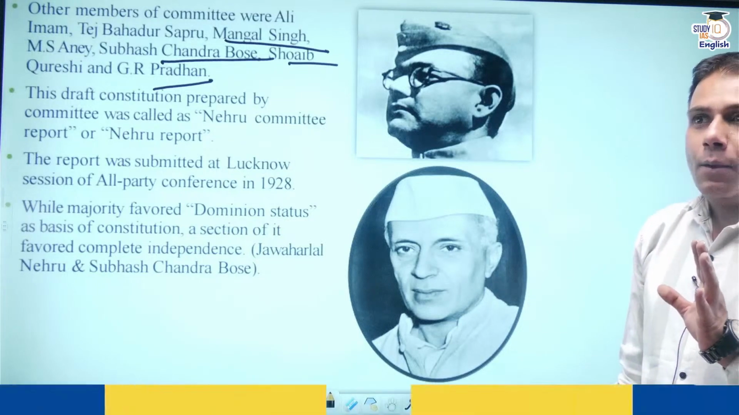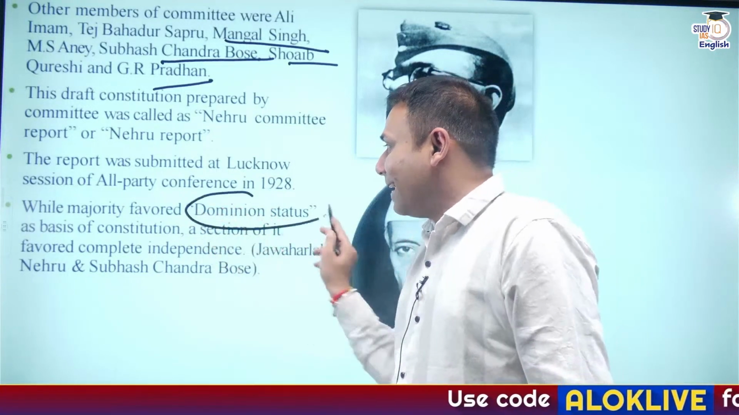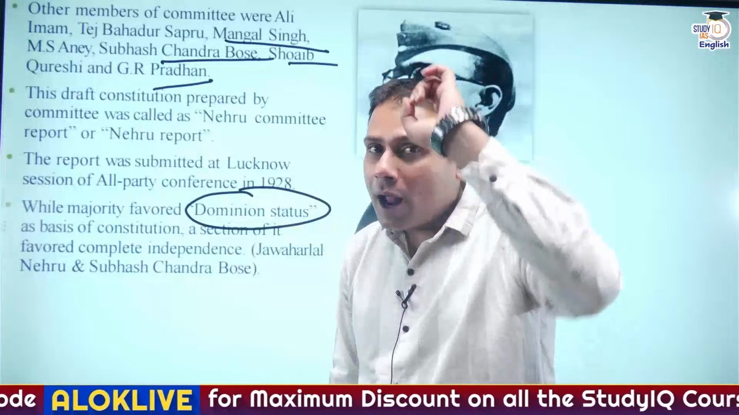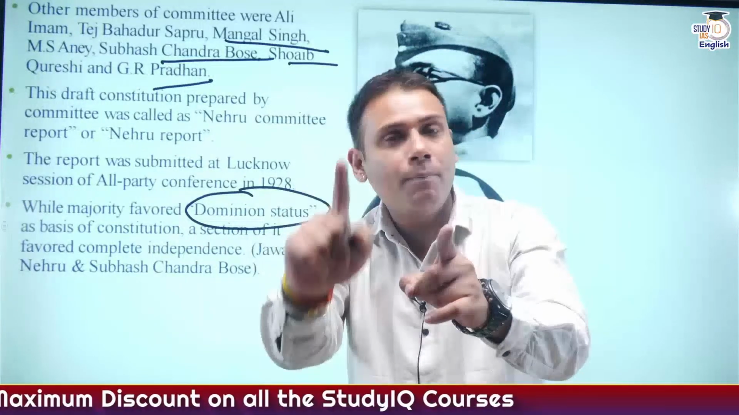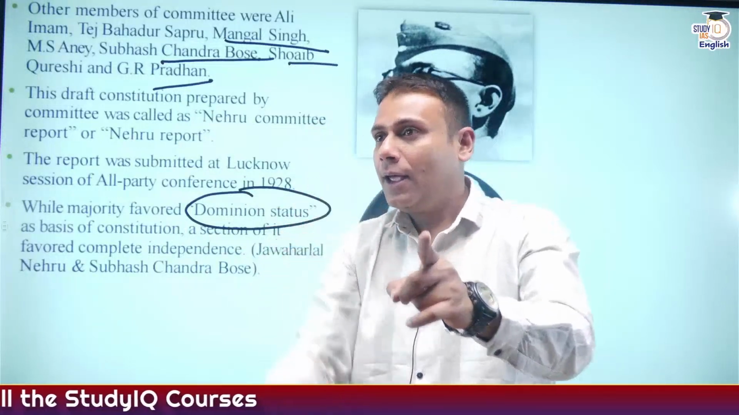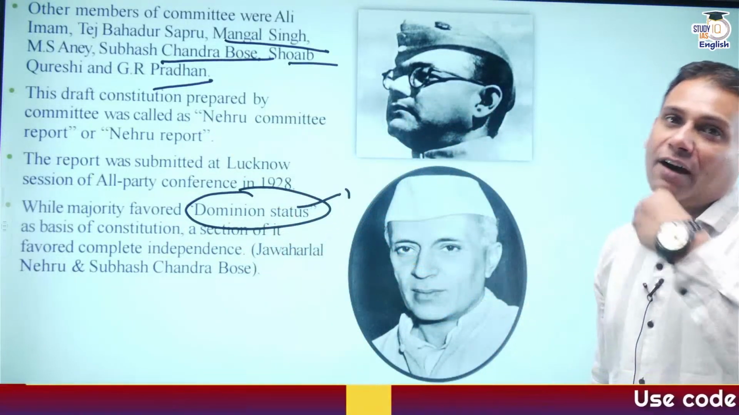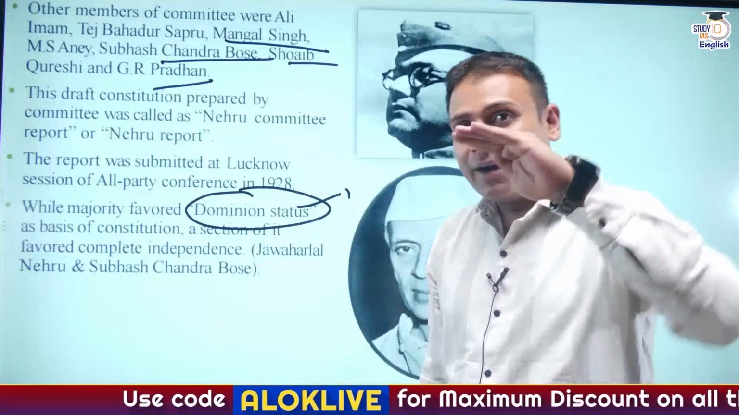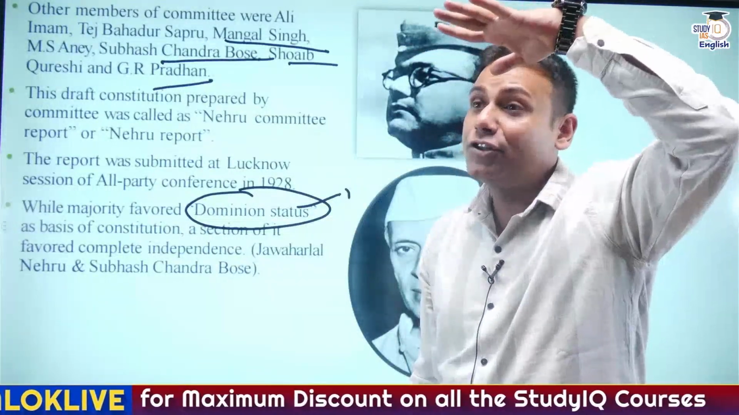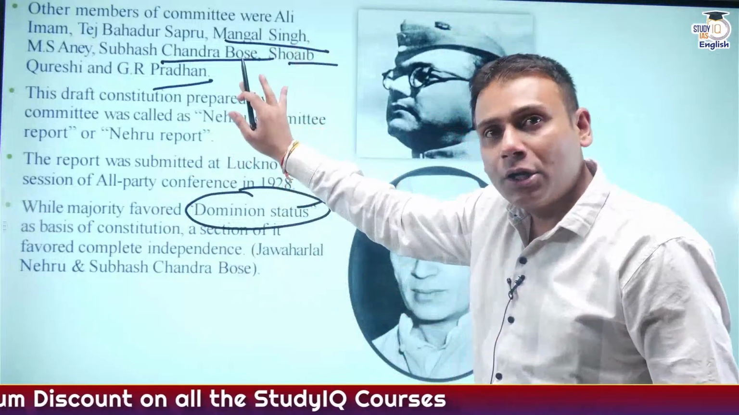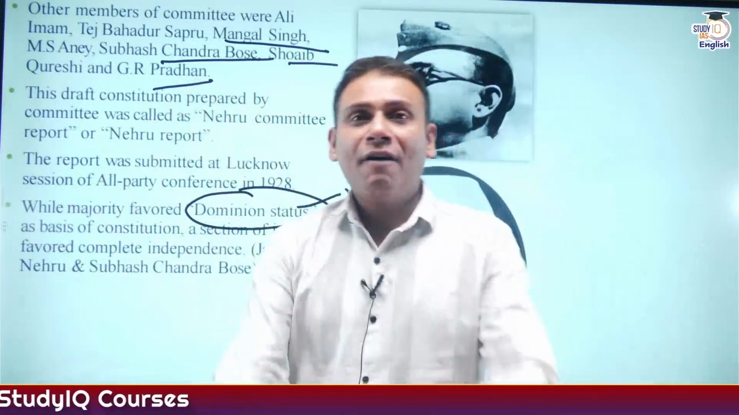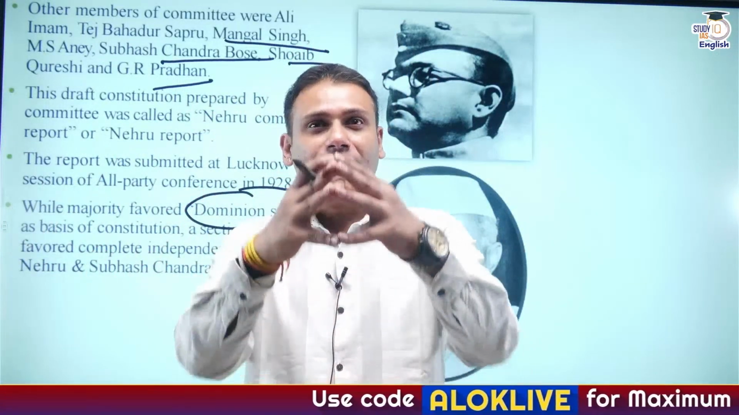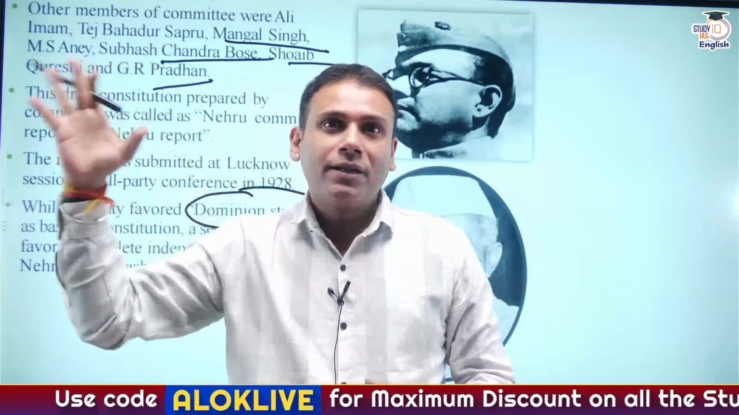Now what happened? The majority of them favored dominion status. But Subhash Chandra Bose ji and Jawaharlal Nehru wanted Swarajya. And Swarajya here basically means complete independence, not self-government. And what is dominion status? It is like self-government. We will be choosing our own dignitaries, but we would be working under the British Crown or the British Parliament. So the majority of the members of the Nehru Committee, who drafted the constitution, supported dominion status or self-government. But Jawaharlal Nehru wanted complete independence for the country.